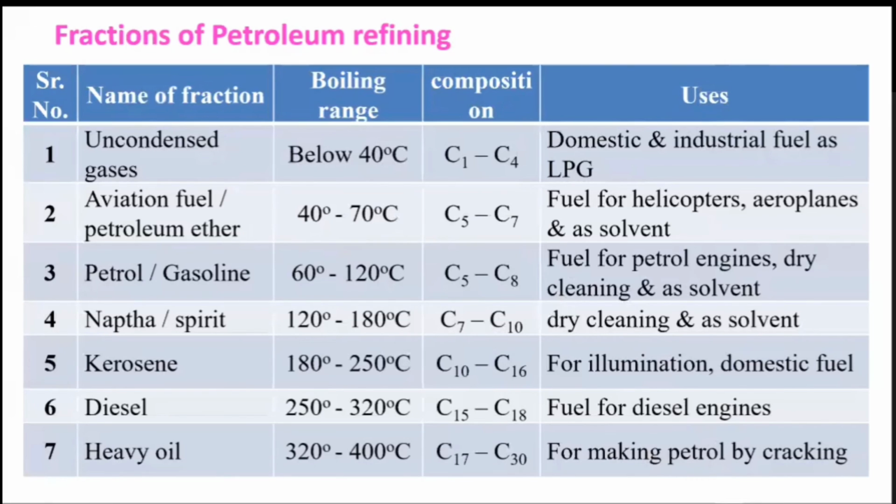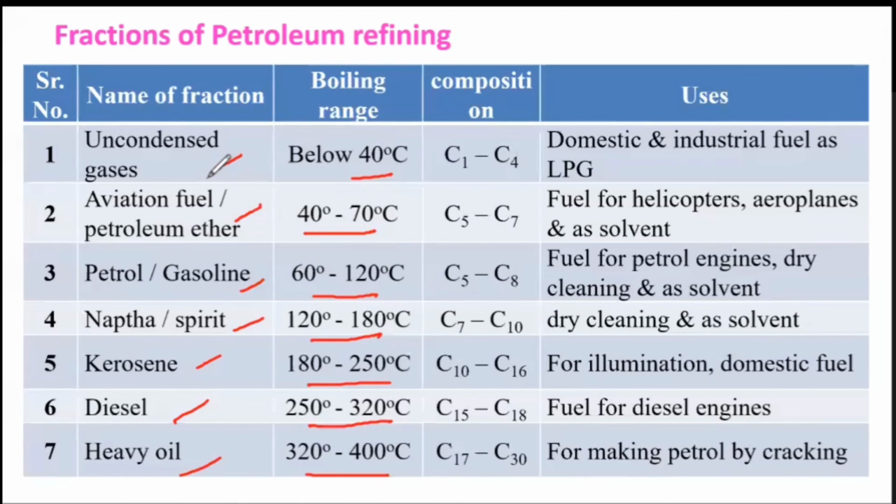It is very easy. What you require to remember is the boiling point range, in sequence, either from bottom or from top. I remember it from the bottom: heavy oil, diesel, kerosene, naphtha, petrol or gasoline, then aviation fuel and uncondensed gases. Their boiling points are below 40, then 40 to 70, 60 to 120, 120 to 180, 180 to 250, 250 to 320, 320 to 400.